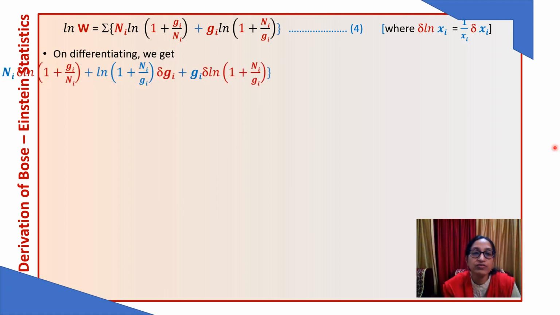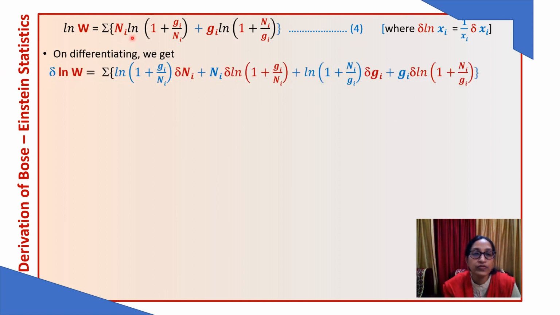On differentiation, we know that this is a product, Ni and log of this. We are having a product and we have to differentiate it. What do we do? We will keep one constant and differentiate the other. So here we have kept this one constant and differentiated del Ni. Then we will keep Ni constant and differentiate this log term.